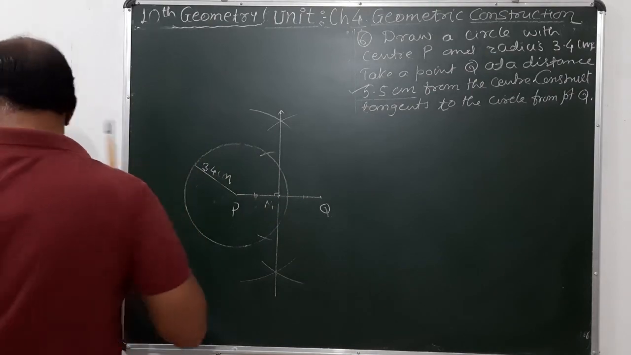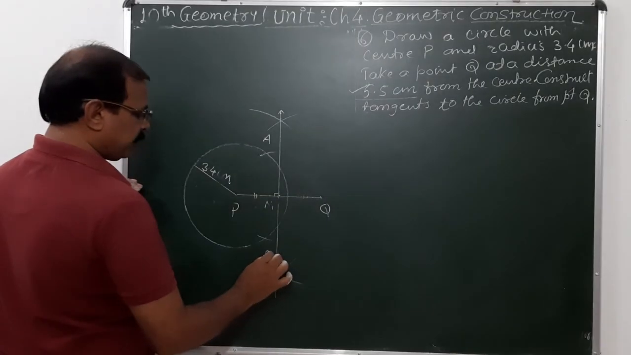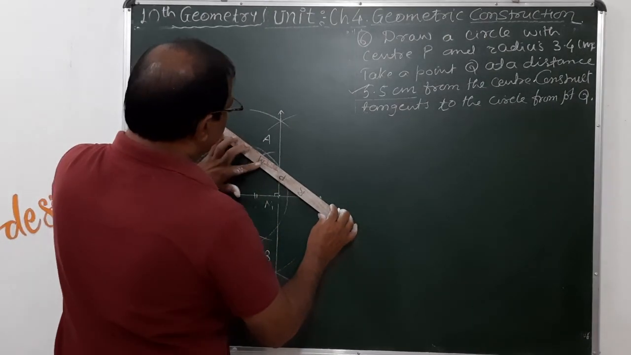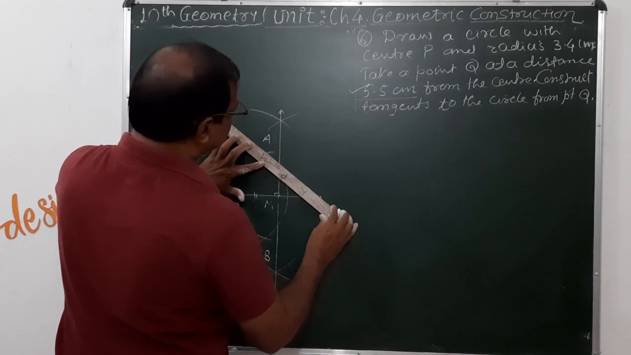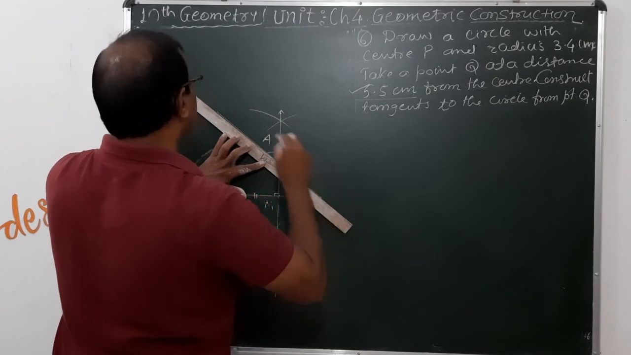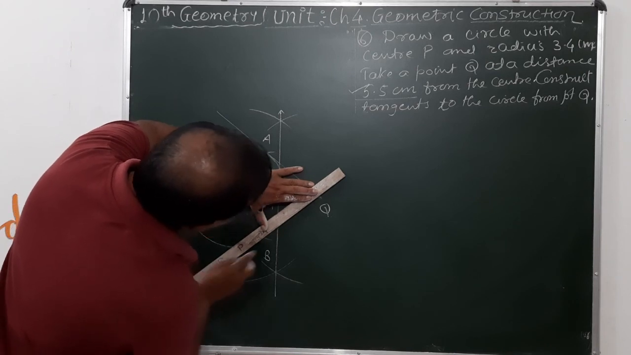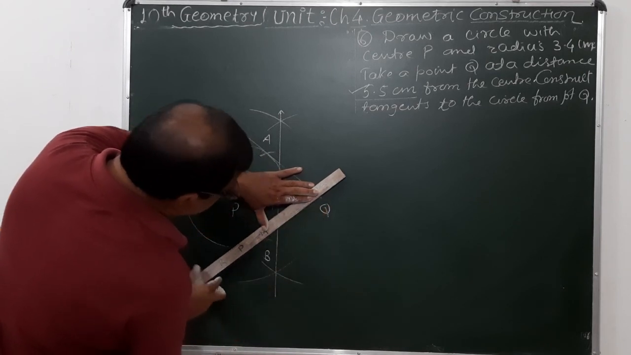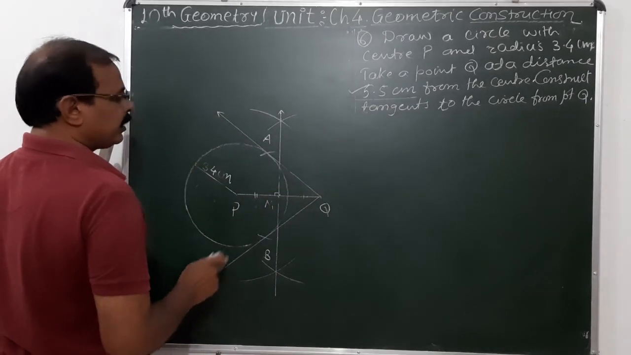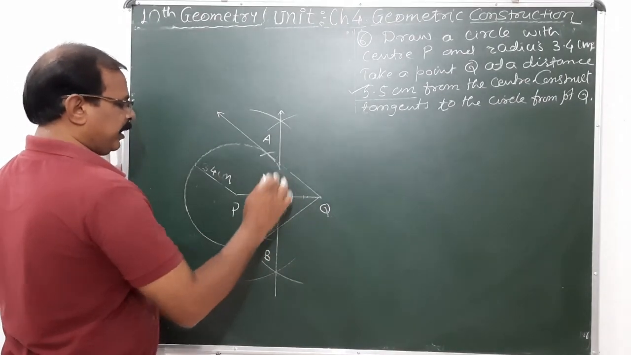The arc cuts at two places. You can name the first point A. Name the second point B. Okay. Now just draw a ray QA. Draw QA, as well as QB. Draw a ray QB. So these rays QA and QB are the tangents to the circle at points A and B here.